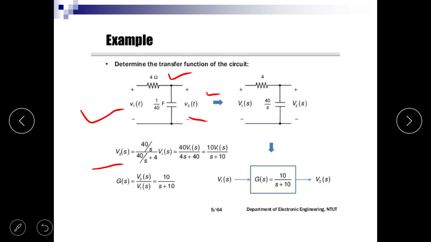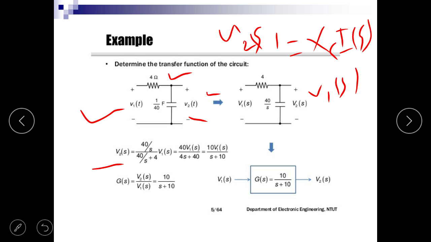We know that transfer function is equal to V2(s) upon V1(s), where V2(s) is Xc into I(s) and V1(s) is equal to R plus Xc into I(s).